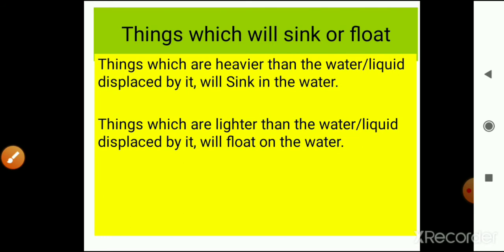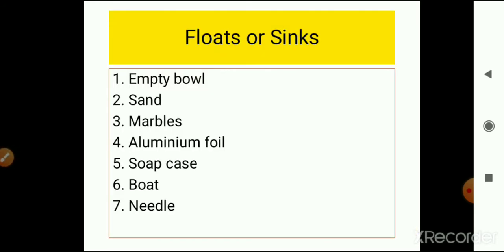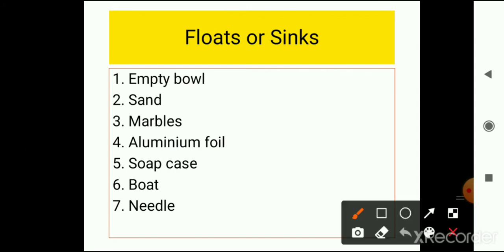Now move on. Some examples are given here. We have to identify the things which will float or which will sink in the water. So let's discuss. First one is an empty bowl. It is lighter than the water, that's why it will float. You can do the experiments with the bowl and the water. Number 2, sand.